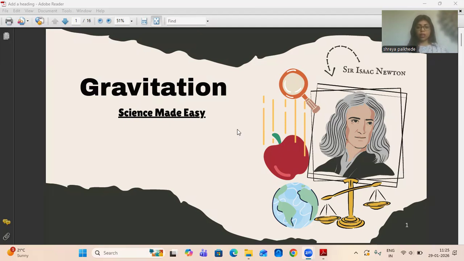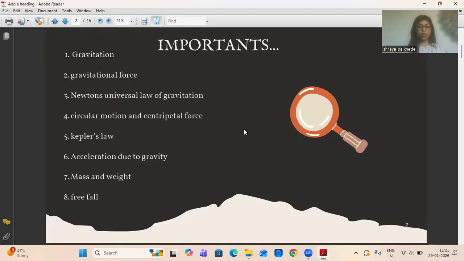So, I have picked up some important definitions for you all, and I'll be explaining this important concept first of all. Definition number one, which is gravitation. Then we'll move on to the gravitational force, that is, how gravity is measured in terms of force.